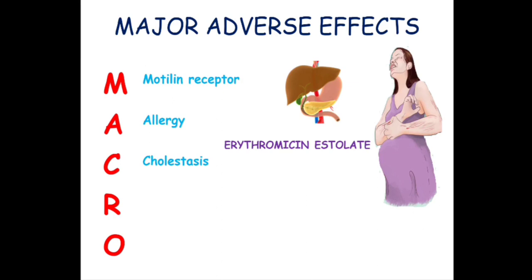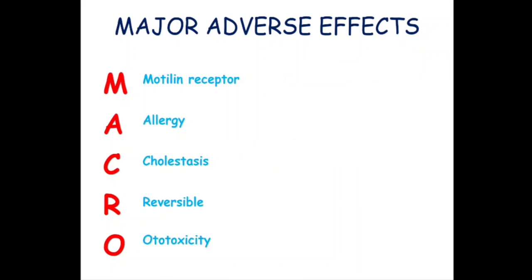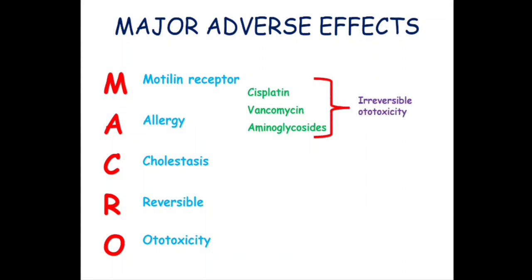They are just producing cholestatic jaundice in mothers. That's it. Now, next adverse effect, RO, means reversible ototoxicity. Now, most of the drugs that cause ototoxicity can cause irreversible ototoxicity, like cisplatin, vancomycin and aminoglycosides. These drugs can all produce irreversible ototoxicity, but macrolides can produce reversible ototoxicity. So this is a special side effect.